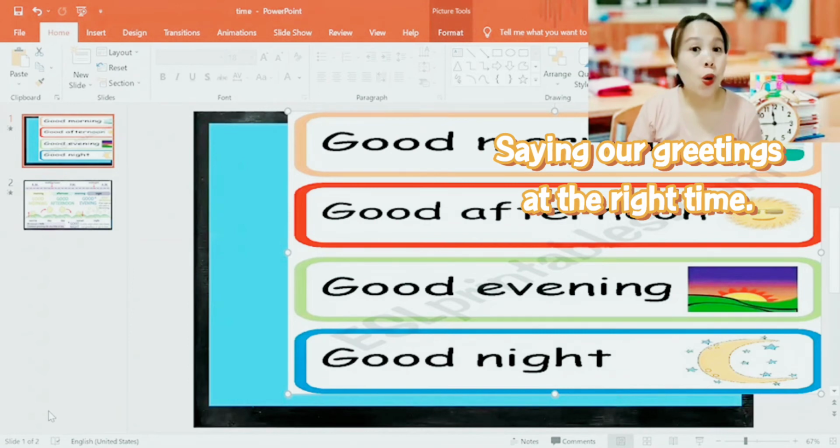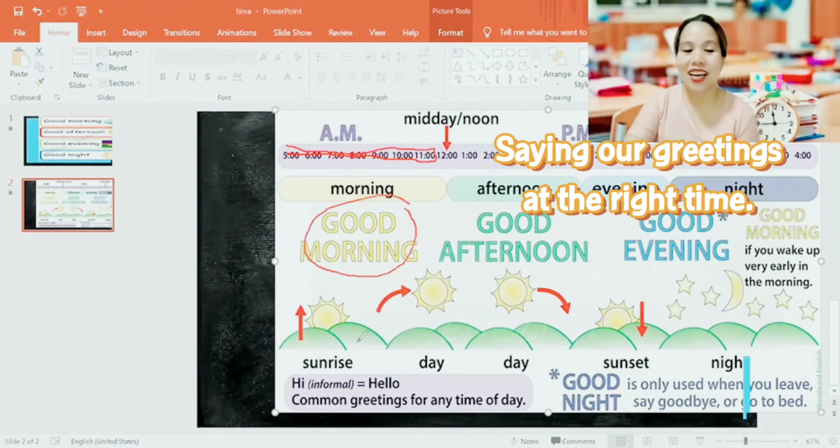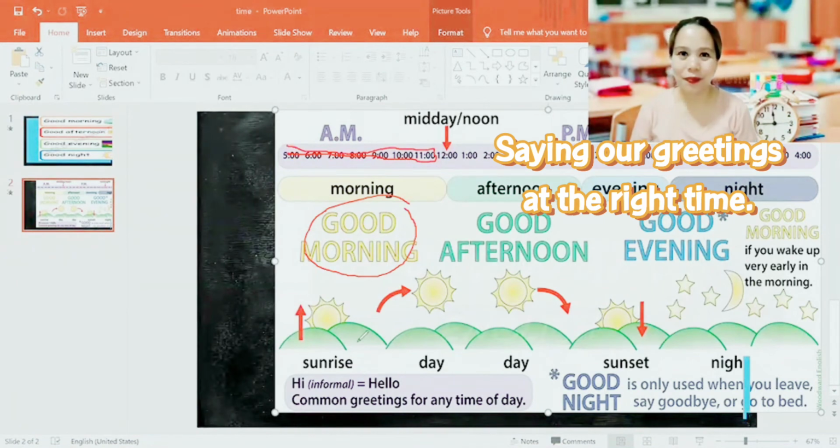Now, when do you use them based on the time? Let me share you another picture. If ever we wake up at 5 in the morning, of course, we are going to use good morning. From 5 o'clock until 11 o'clock, we get to use good morning, because it's morning time, the sun is still up.